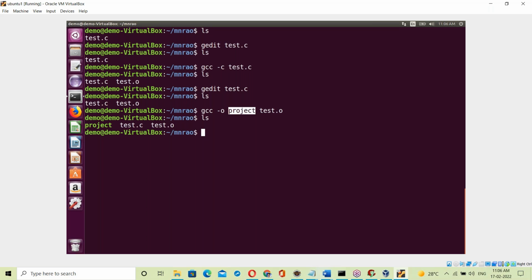Now, what is being linked? test.o means binary code for our C program. Next, binary code for the C library, the stdio header file. Then binary code for the OS library.